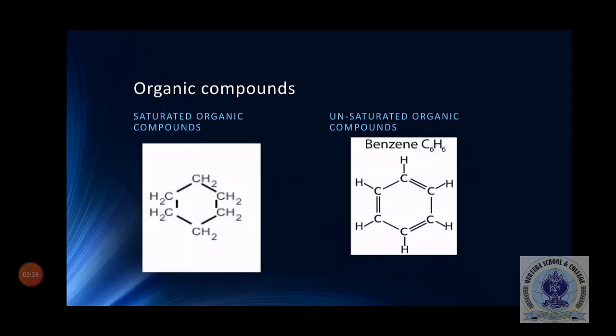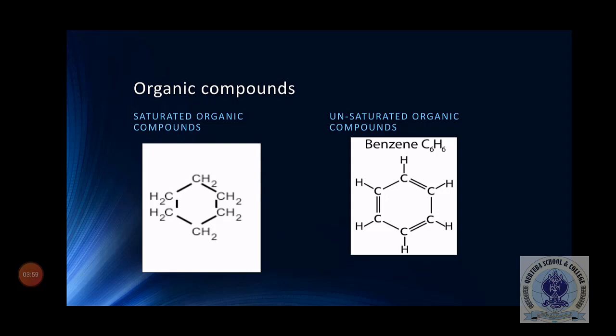As an example of a saturated organic compound, here you can see cyclohexane. It is a 6 carbon compound, that's why it is called hexane, and it is in the form of a cycle, so it is called cyclohexane. You can see that there is no double or triple bond between carbon and carbon or hydrogen, so they are called saturated organic compounds.